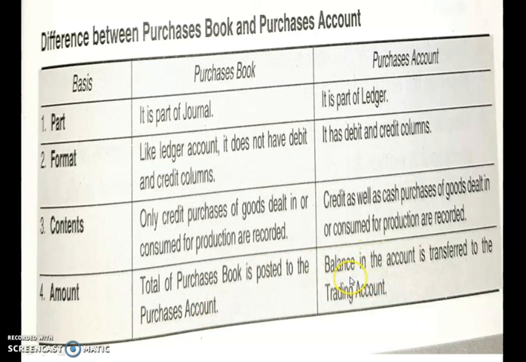And the total or balance of purchase account will be shown in the trading account, that we will study in the next class. So this is the difference between purchase book and purchase account.